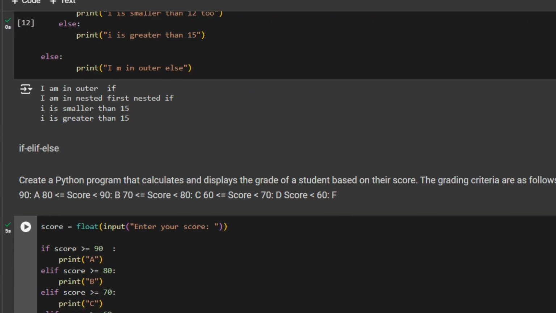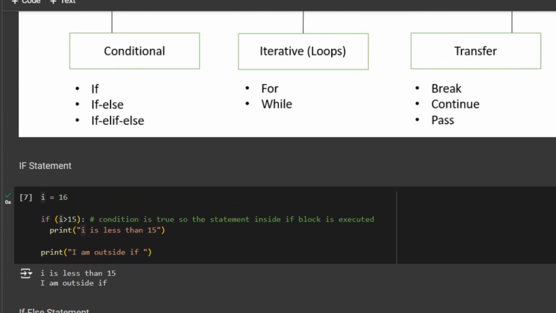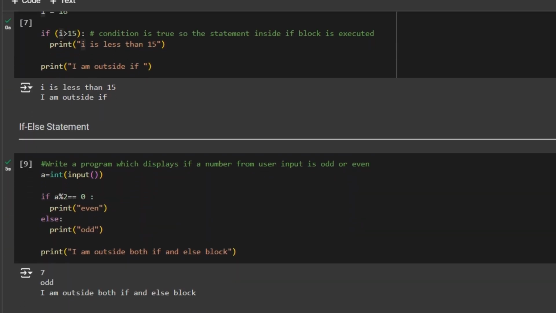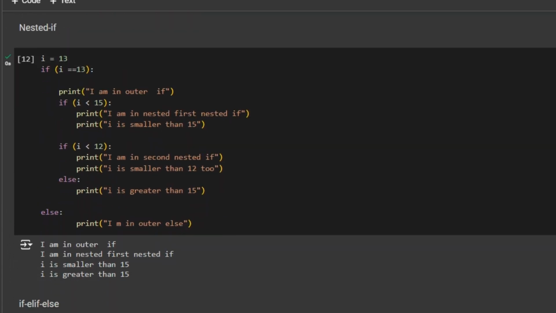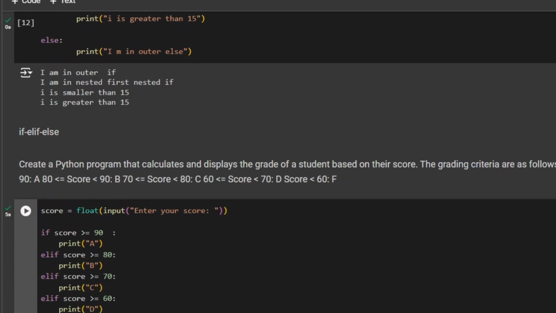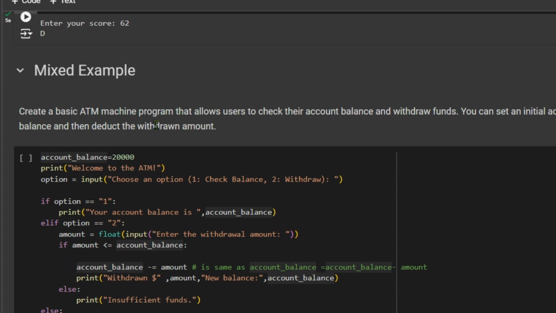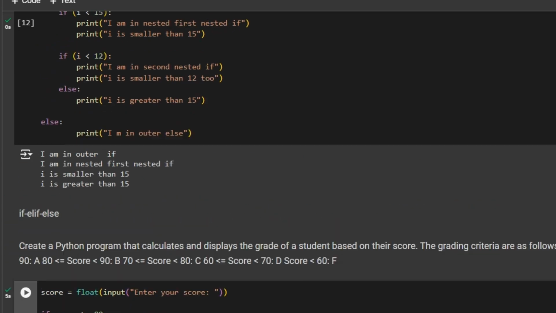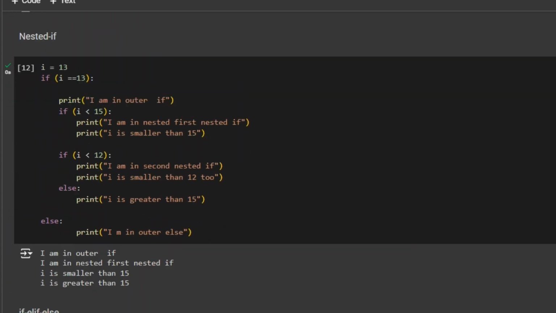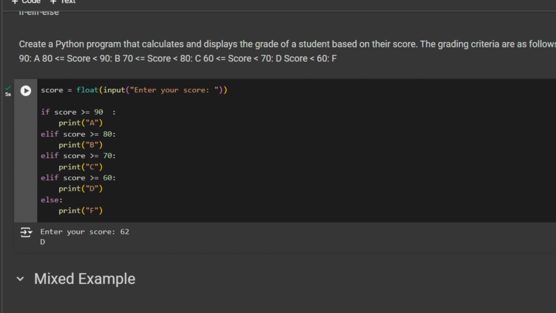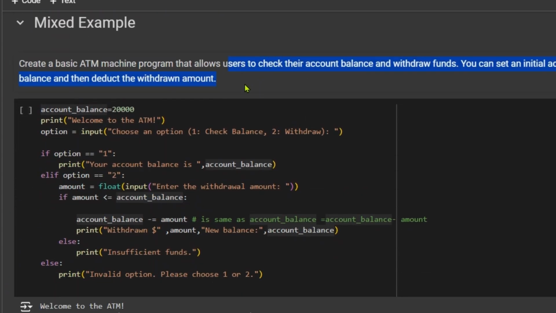Now we have finished with all the variations of conditional statements, that is a plain if statement, then if else statement, nested if, which is a mix of both, and if elif else. Then there is an example which will show you all the variations that we have seen in the previous three programs. The example is to create an ATM machine program that allows users to check their account balance and withdraw funds. You can set an initial account balance and then deduct the withdrawal amount. That is what the question is.